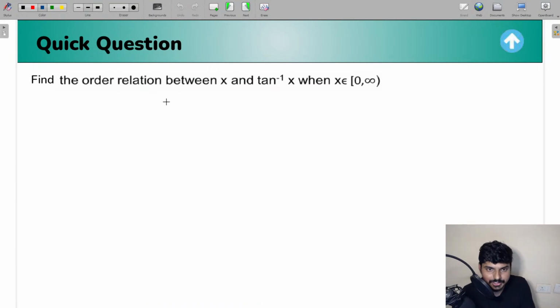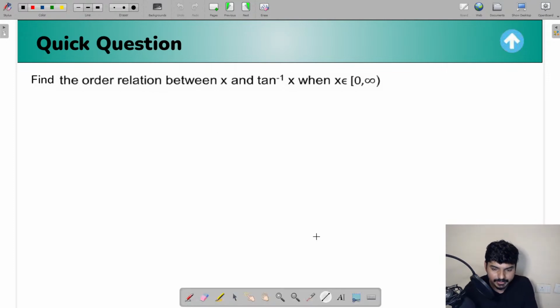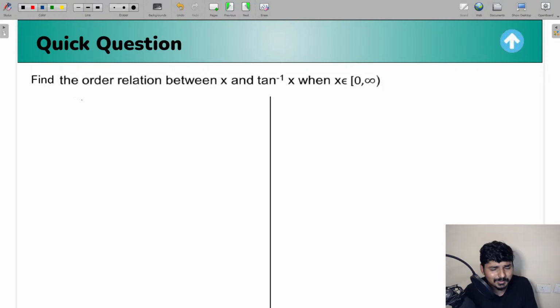Find the order relation between x and tan inverse x when x belongs to the interval 0 to infinity. If I give you numbers like 3 and 2 and ask for the order relation, that's a very simple question. You'll say 3 is greater than 2. Or if I give you 10 and 11, 10 is less than 11. So comparing numbers is a very easy task for you.